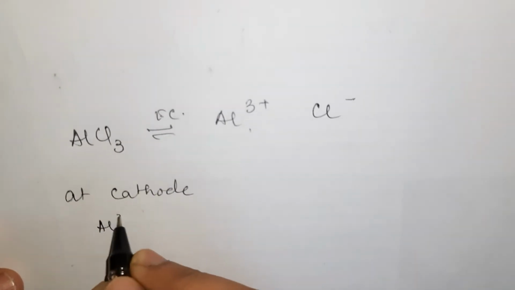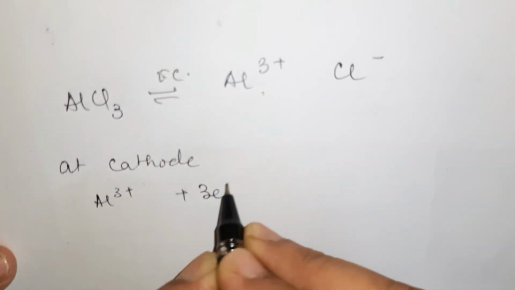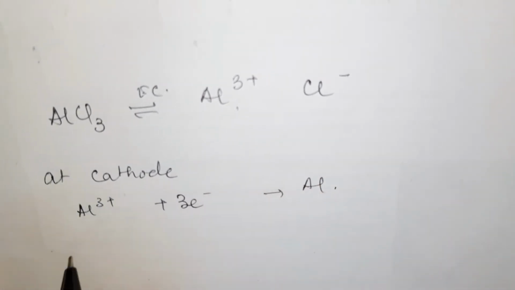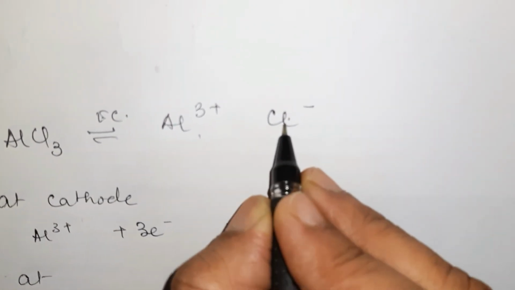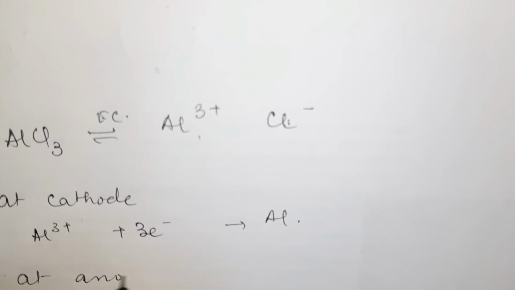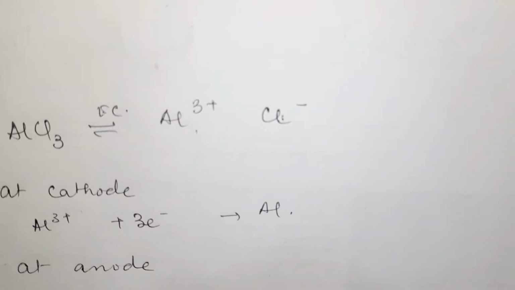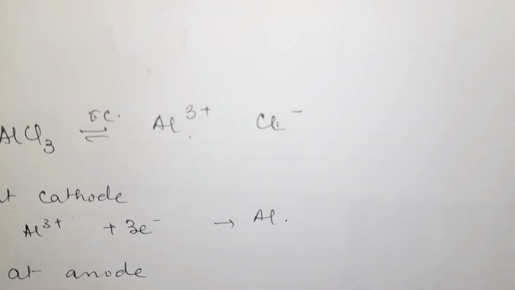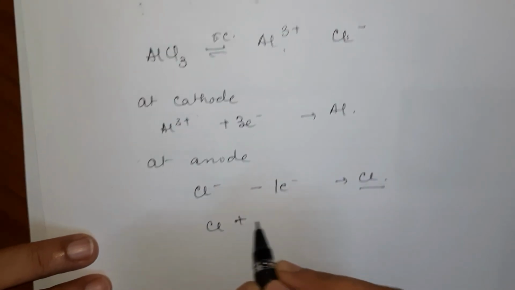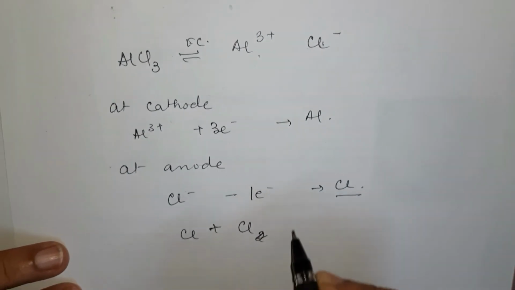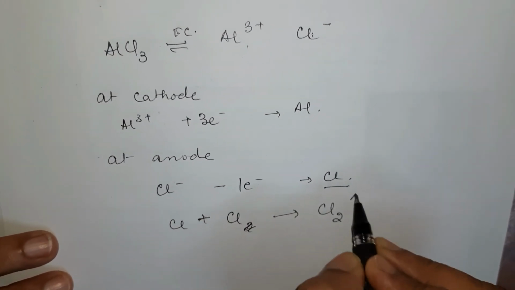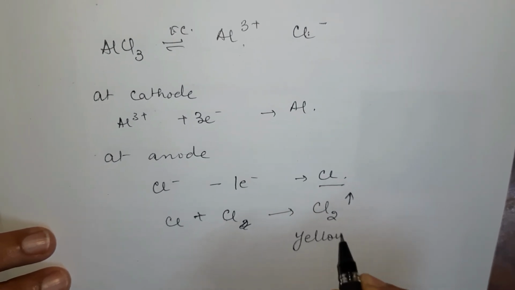This Al3+ gains 3 electrons to form neutral Al. At the anode, this anion will move to the anode. Cl- loses 1 electron to form Cl, and because Cl cannot exist alone, it combines with one more Cl to form Cl2 gas, which is yellowish green in color.